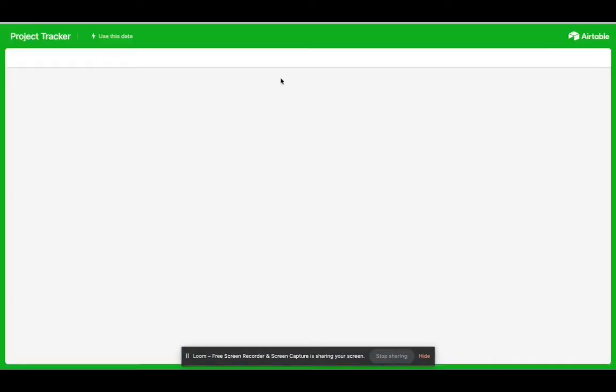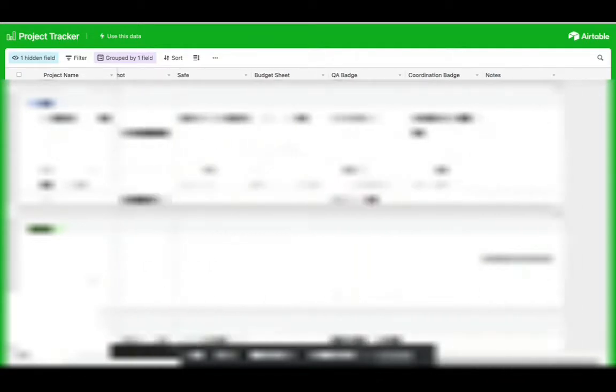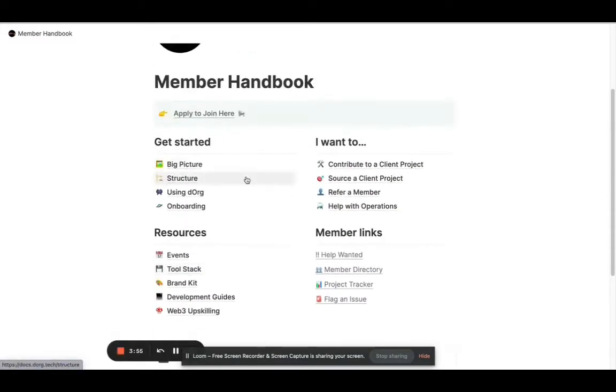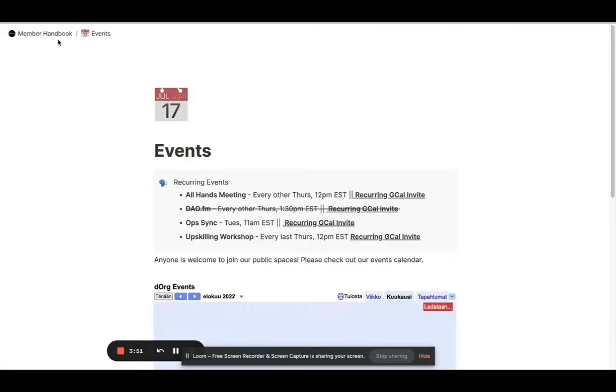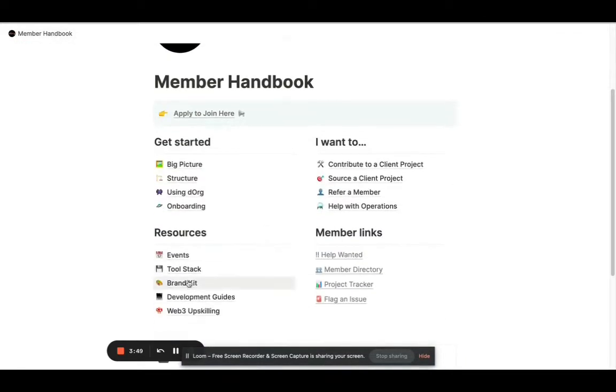Similarly, we have the project tracker, where we've loaded in all historical data for all projects Dorg has done, and you have key information like who's the sourcing lead, who's the team, the tech stack, category, start, end date, budget sheet, et cetera, et cetera. And also we have resources like Dorg events, brand kit,